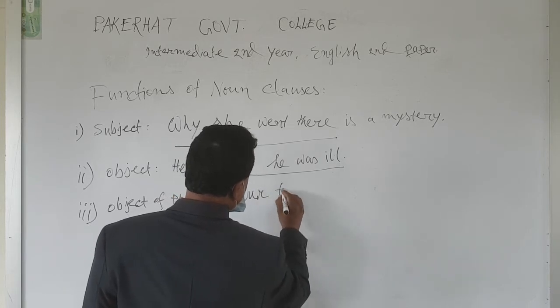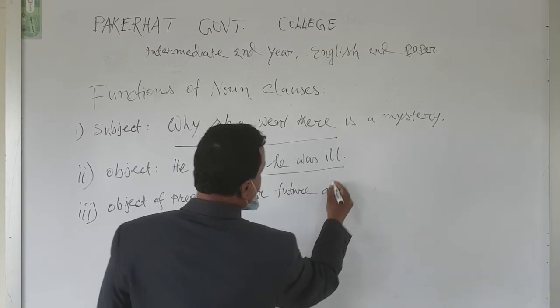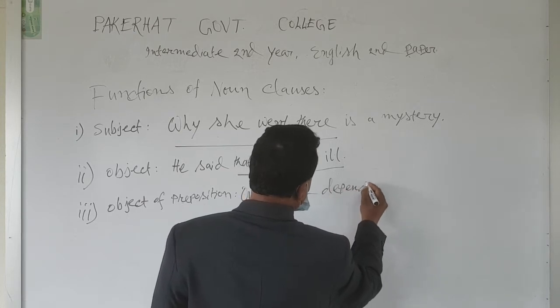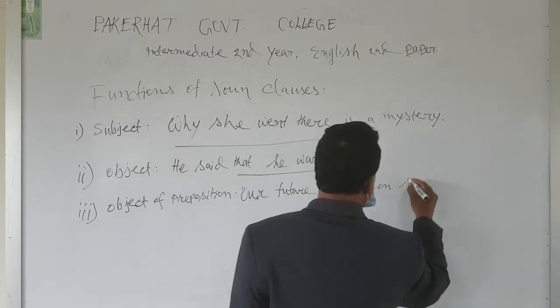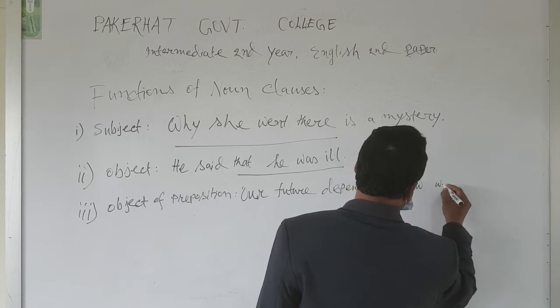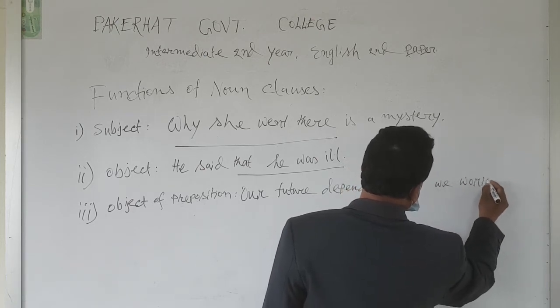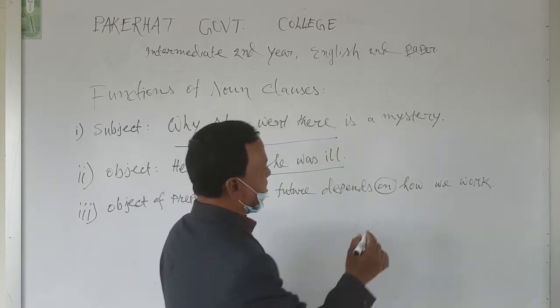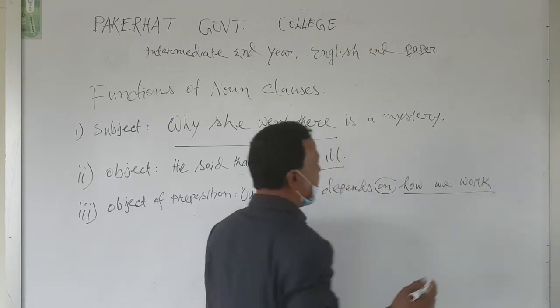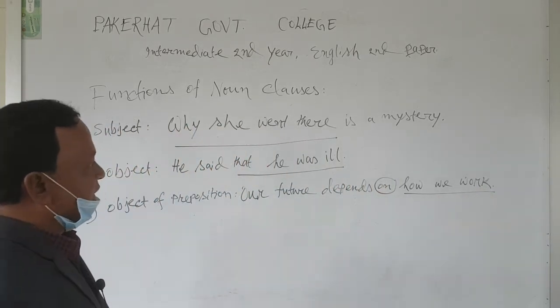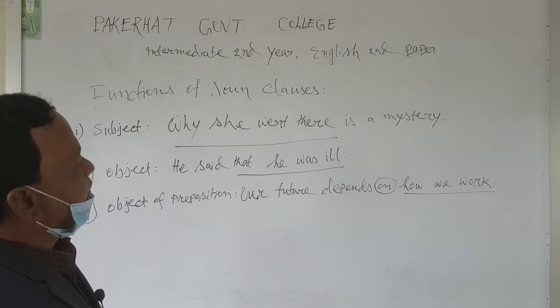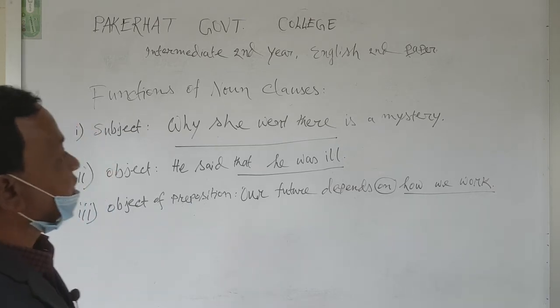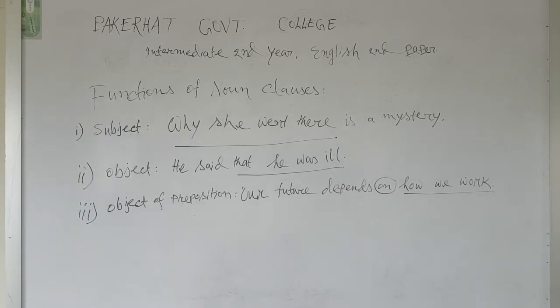Our future depends on how we work. On is a preposition. How we work sits after the preposition, hence it is called the object of the preposition. If a clause acts as an object of a preposition, it must be considered a noun clause.